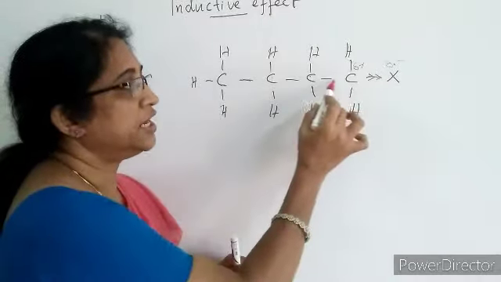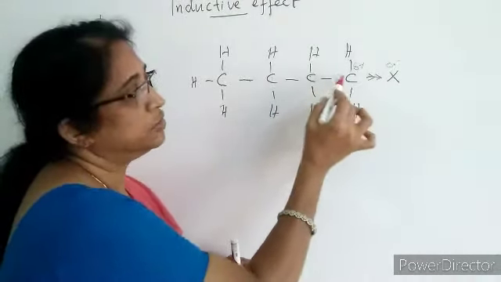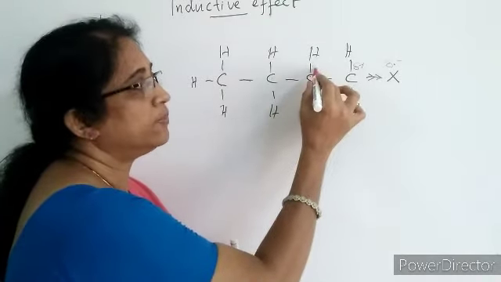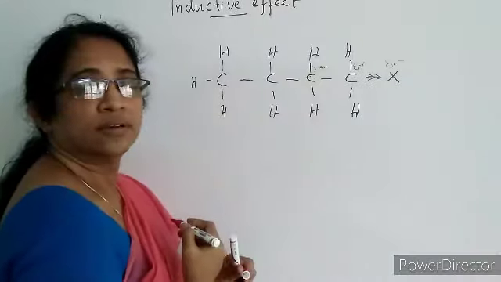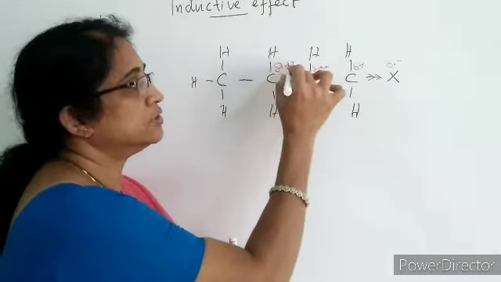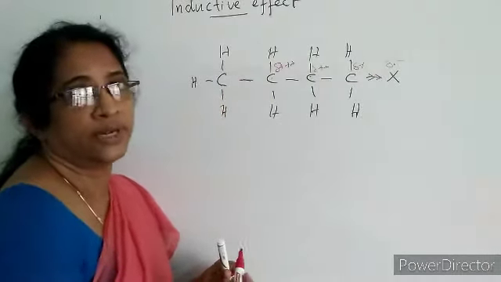As a result, the neighboring carbon atom also becomes polar. So this carbon atom attracts electrons from the covalent bond. So the neighboring carbon gets slight positive charge, and this process goes on, and this effect is prominent up to 3 carbon atoms.